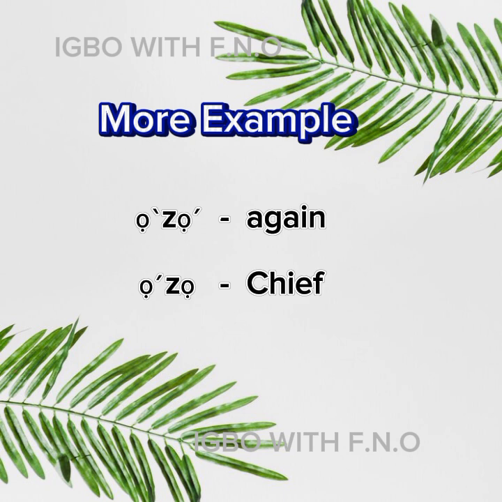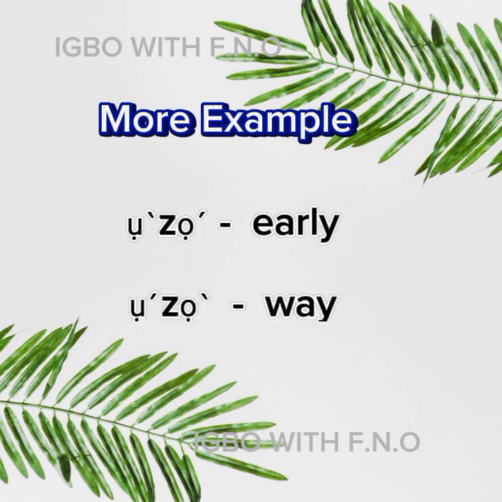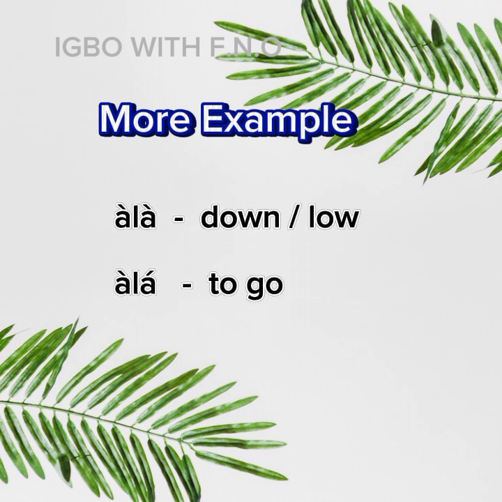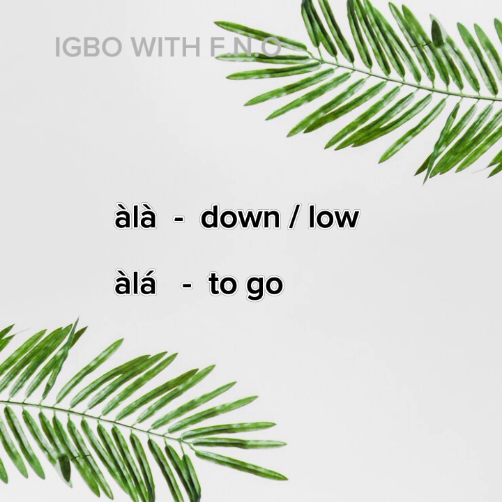This one is ozo and ozo, which is chief. This one is ozo. Usually have to do with early mornings. Ozo. And we have ozo, which is way or road. Ozo, ozo. This one is ala, ala. And we have ala, ala. That's to go. Usually have to do with going home.